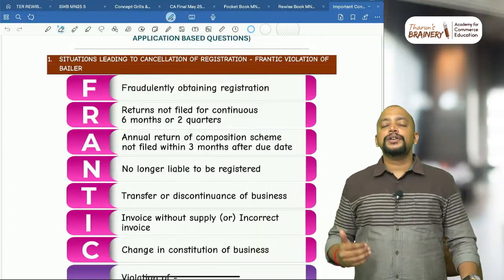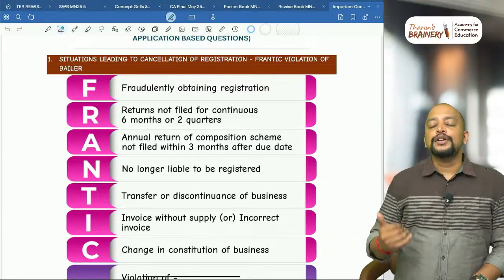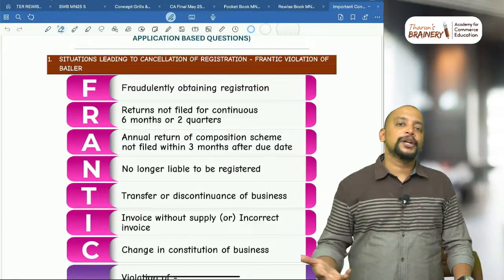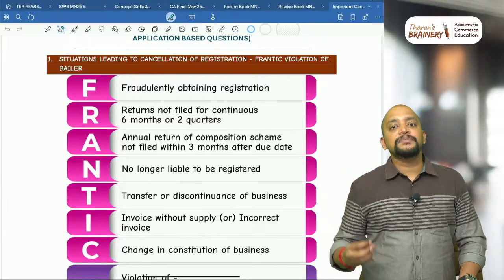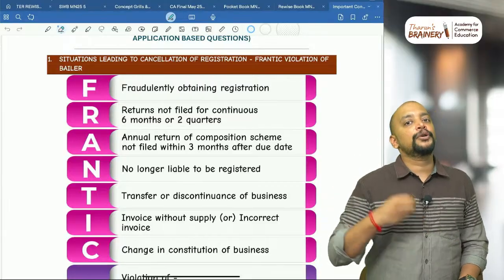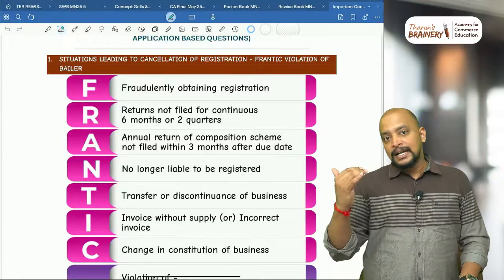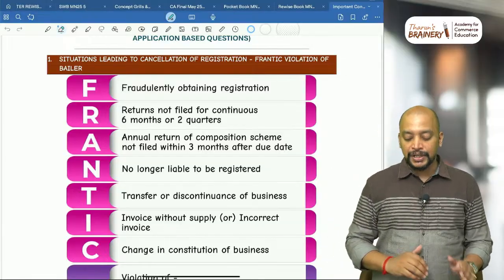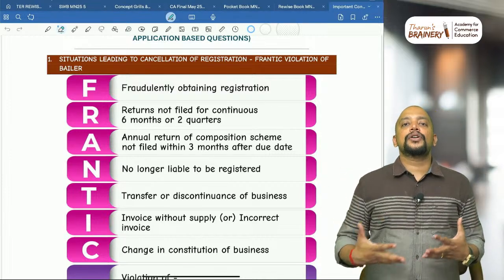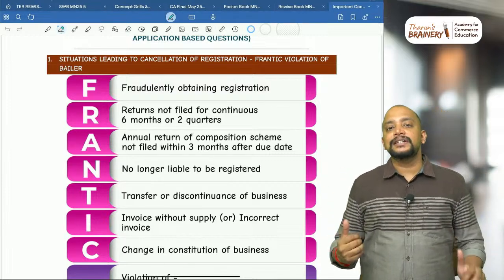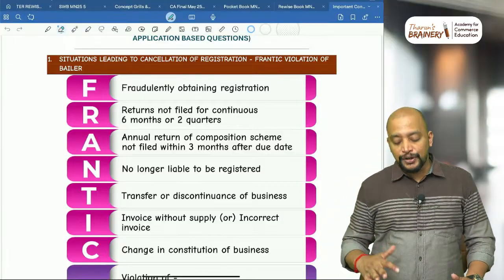Then violation of anti-profiteering order. So an anti-profiteering order is served upon a person and he was asked to pay the profited amount and the penalty, but he did not deposit that profited amount or did not pay the penalty. That leads to cancellation of registration. Then violation of ITC. Incorrectly or wrongfully availing the ITC will also lead to suspension of registration.